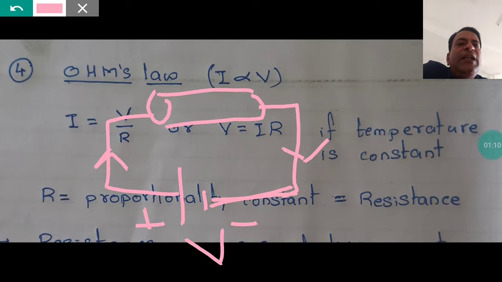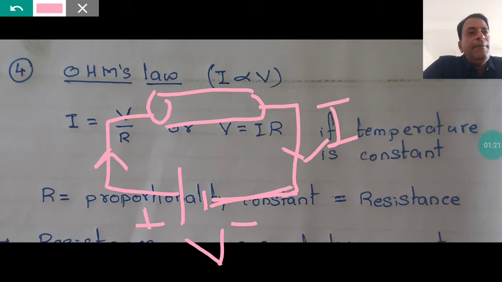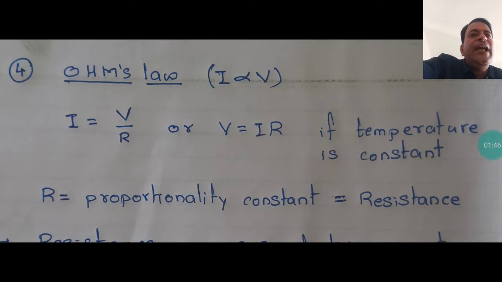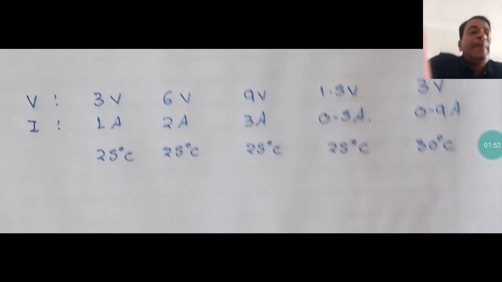First thing was the voltage of the cell, and the second thing was the current in the circuit. He measured these two things. He actually wanted to find out whether there is a relation between the voltage of the cell and the current in the circuit or not. So what did he exactly do? He changed the voltage. He increased the voltage, then decreased it, and he tried to note what were the changes in the value of electric current. That means how the value of current is affected by the value of voltage, and this is what he came across.